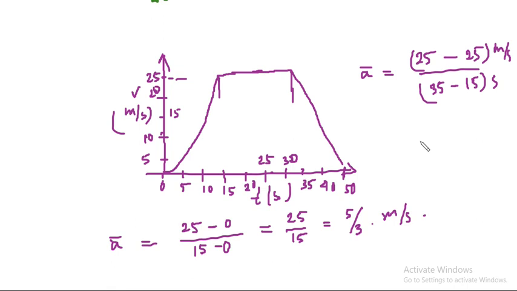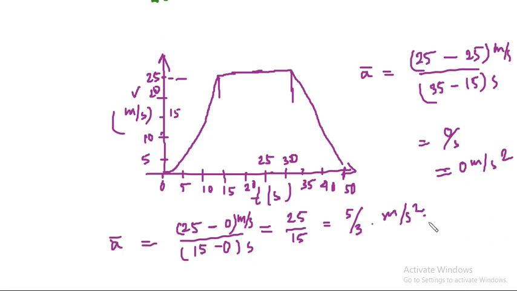The numerator is 0, and 0 by something is 0. So here average acceleration is 0 meter per second square, because the numerator is meter per second and the denominator is second, so it will be meter per second square.